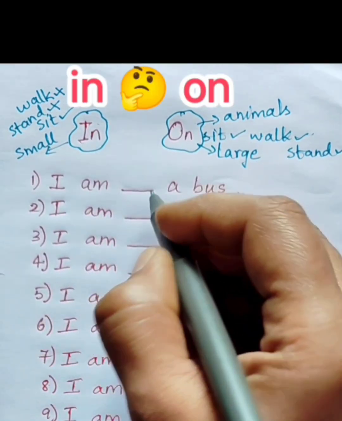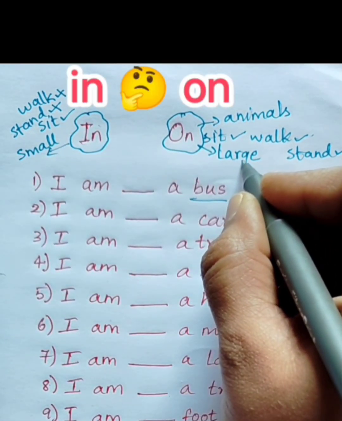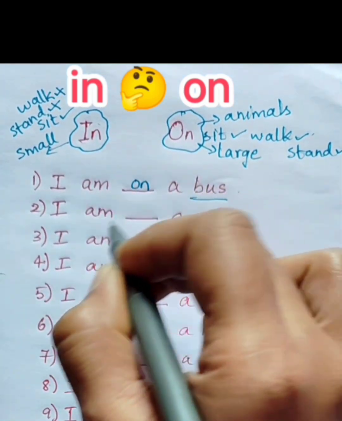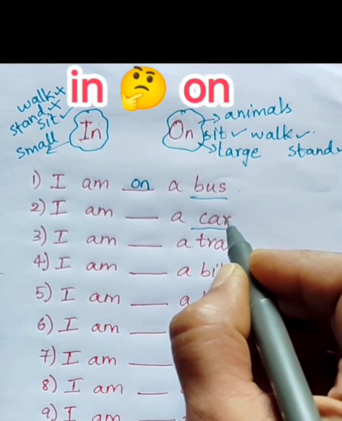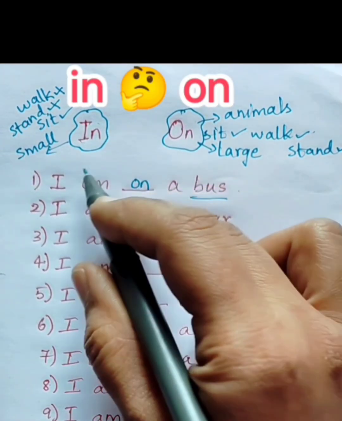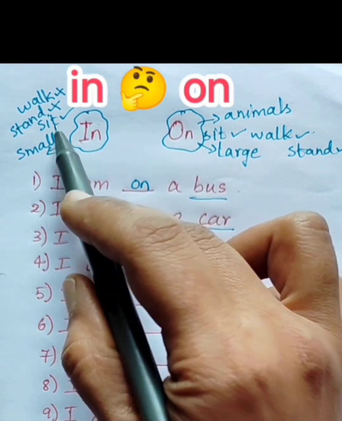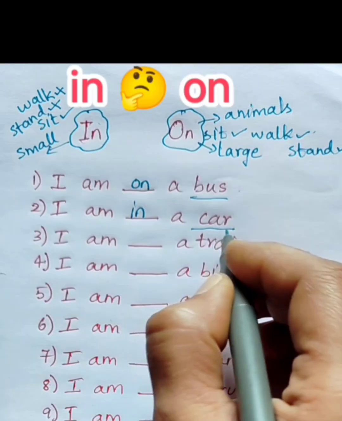First, I am blank a bus. The keyword here is bus. Bus is a large vehicle, so we will use on. I am on a bus. Next, I am blank a car. Here, car is a keyword. And car is a large vehicle or a small vehicle? Small vehicle. Because we can only sit in the car, we cannot stand, neither can we walk. So we will use in. I am in a car.